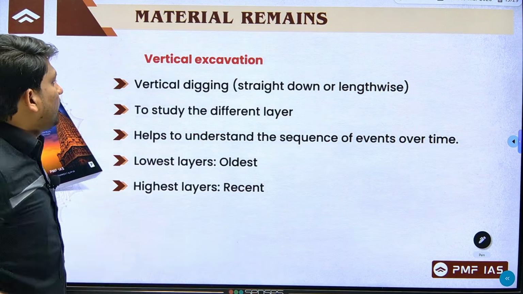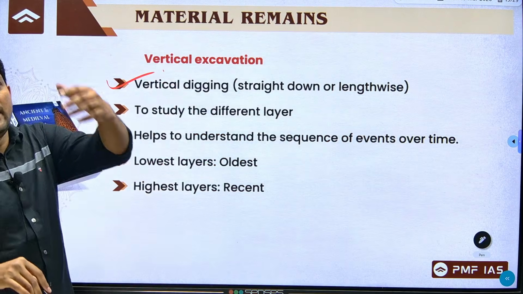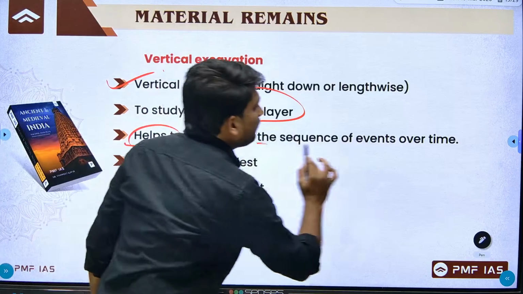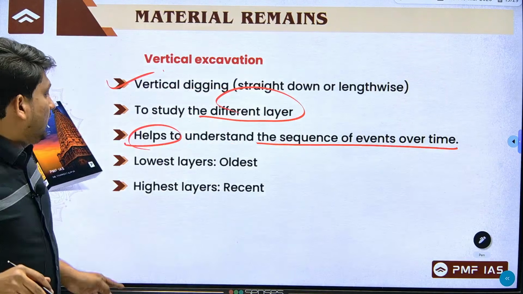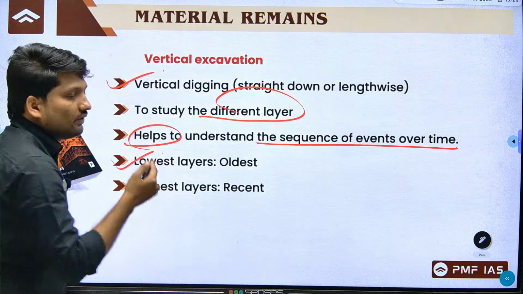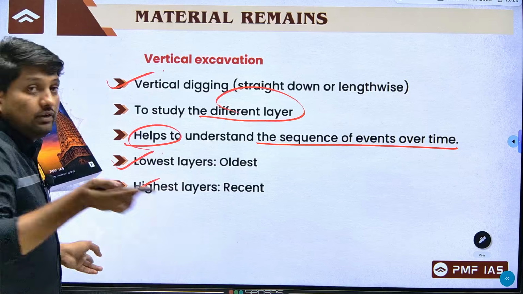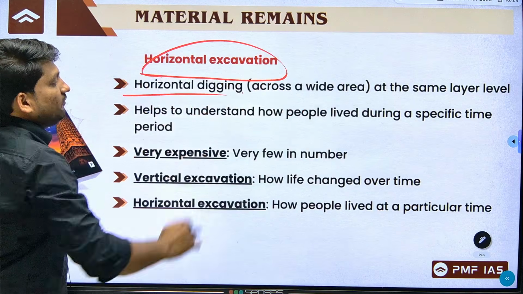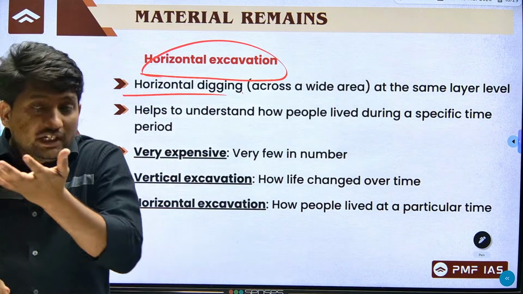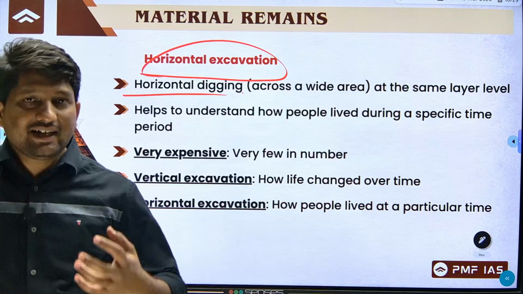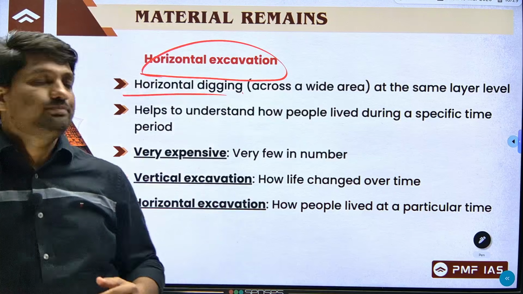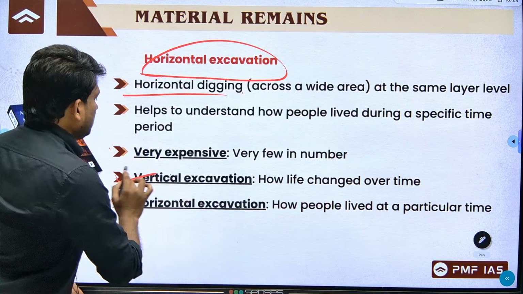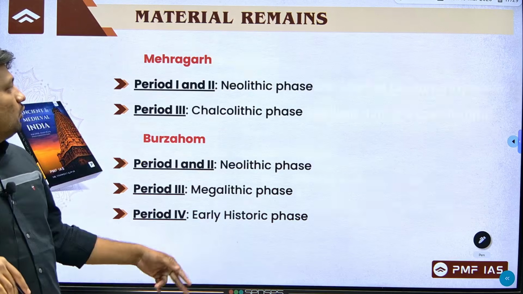So there are two types of excavation. Vertical excavation means digging down to study the different layers and helps to understand the sequence of events over a period of time. The lowest layer will be the oldest, and the highest layer will be the most recent. Horizontal excavation will help you to understand how the people lived in a particular time period. You won't get an understanding of how life changed. So vertical excavation shows how life changed over a period of time.